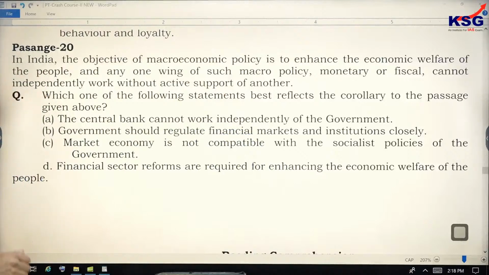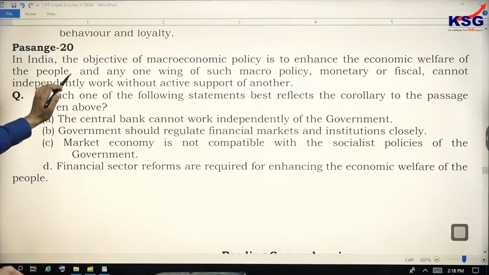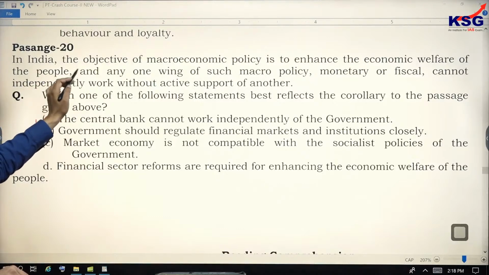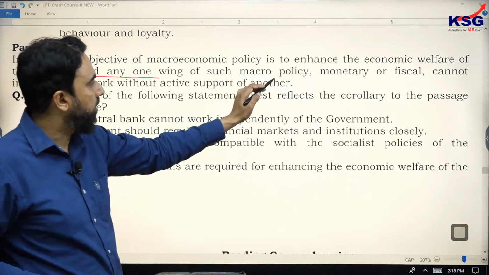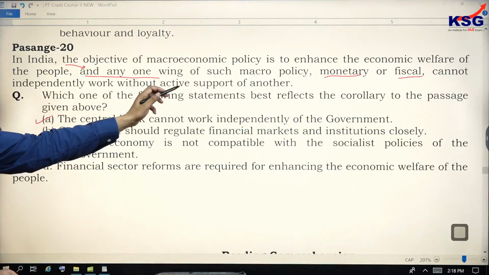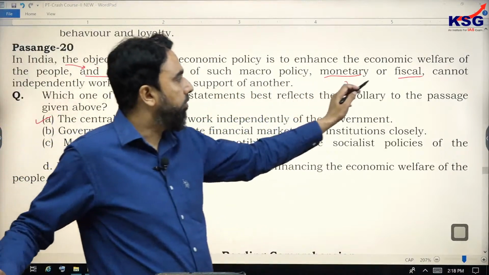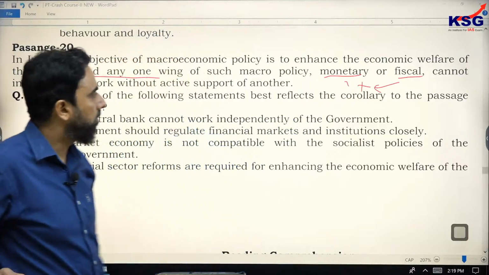So in this case, the answer should be option A, and it is based on the author's theory. The theory is that the objective of macroeconomic policies is to enhance the economic welfare of the people. This is the objective, and in this context, the author gives his theory from here. Any one wing of such macro policy, monetary or fiscal, cannot independently work without active support of another. So both monetary and fiscal should work together. This is the author's point.